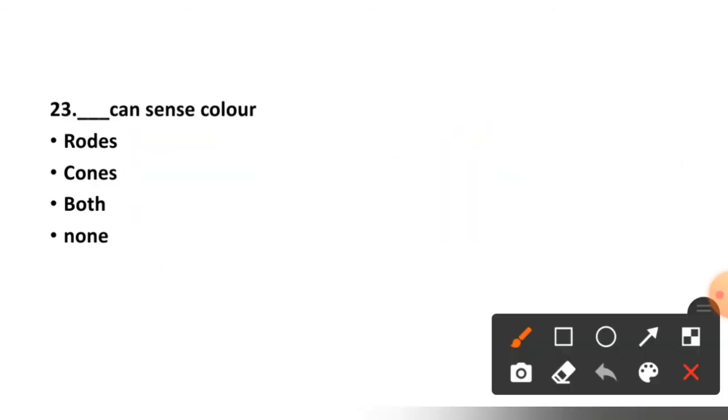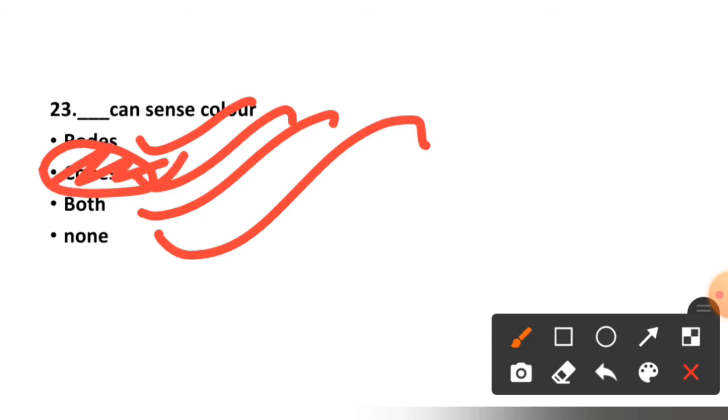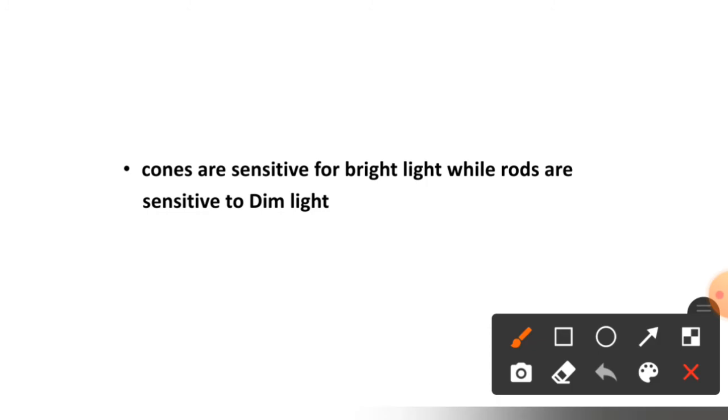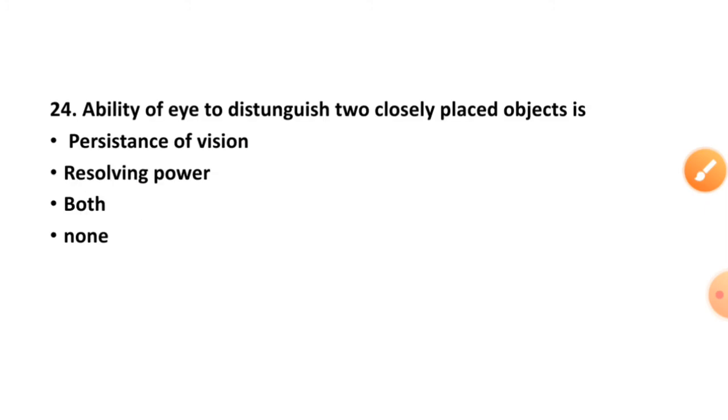See question number 23. Dash can see color. Rods, cones, both, or none. Cones is the right option. See a line here for the cones and rods. Cones are sensitive to bright light, whereas rods are sensitive to dim light. So remember this line.